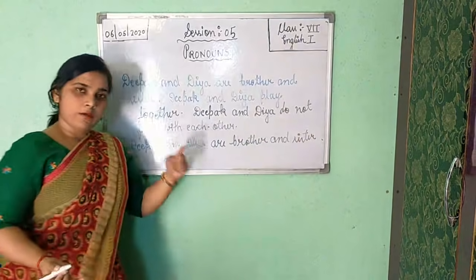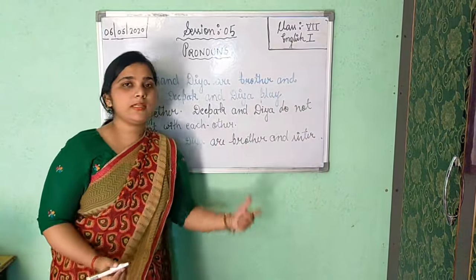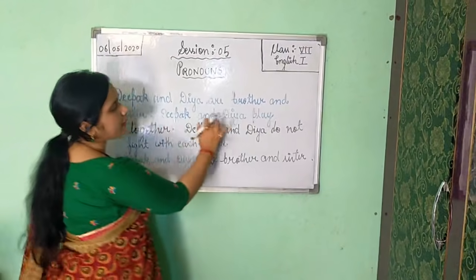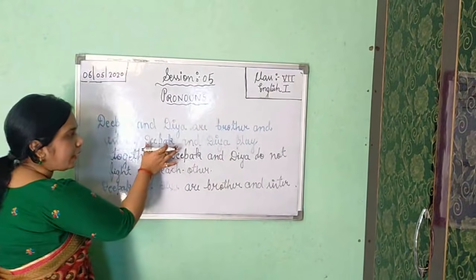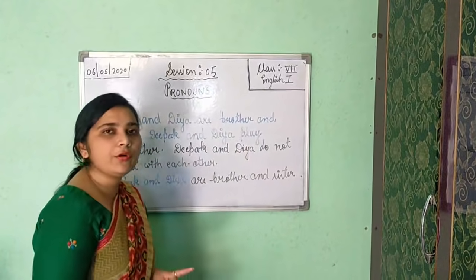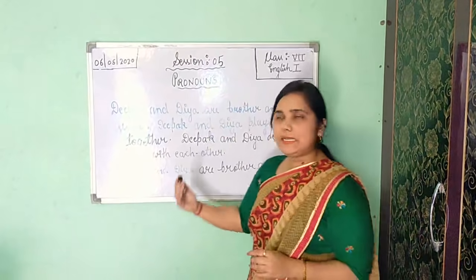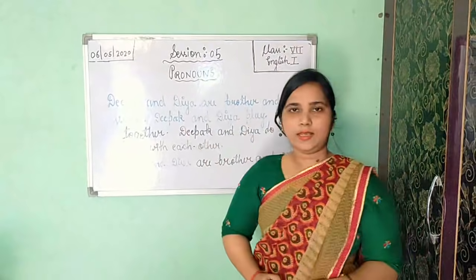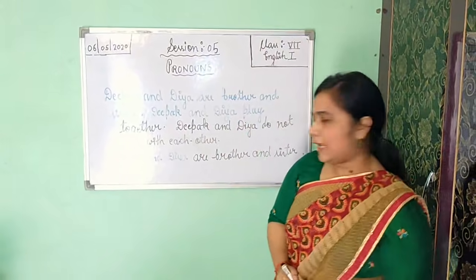Okay. We are introducing Deepak and Diya, so we'll have to write firstly the name. Deepak and Diya are brother and sister. Now again we are getting Deepak and Diya, so we will not write here Deepak and Diya. But here you are getting one masculine gender and one feminine gender. So what will you do here? Will you apply here he or she, or you will write he and she play together? Is it correct? He and she play together? No, you will not write like this.